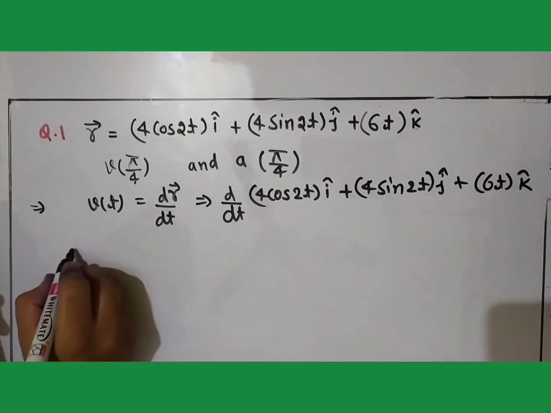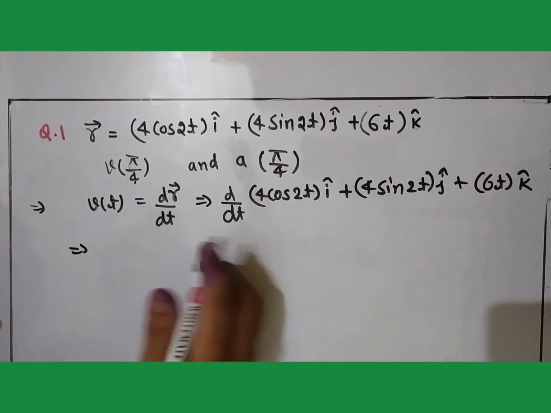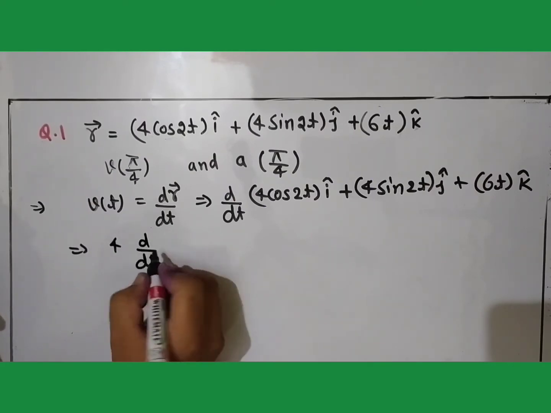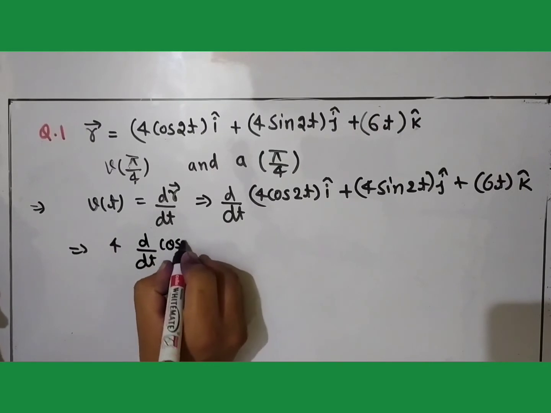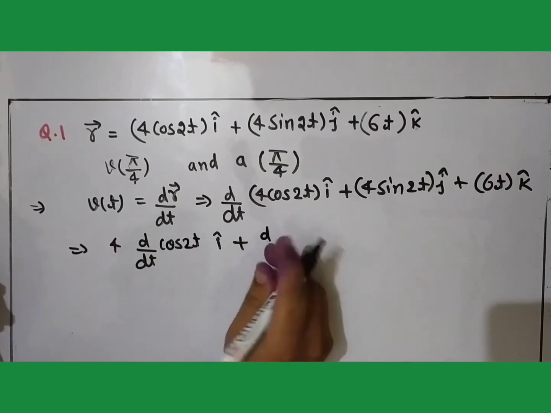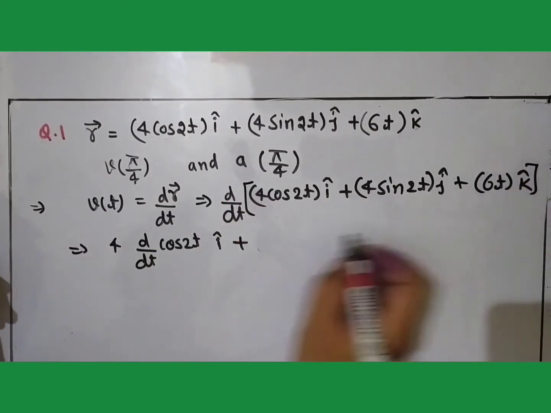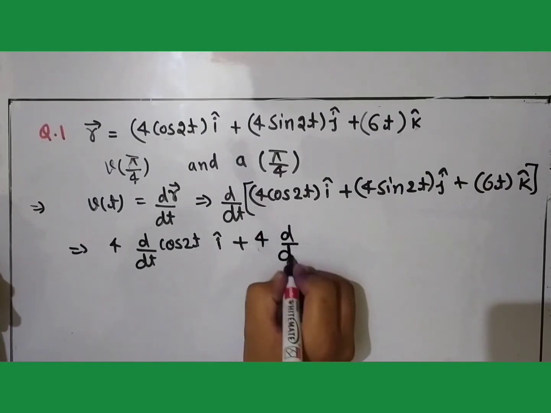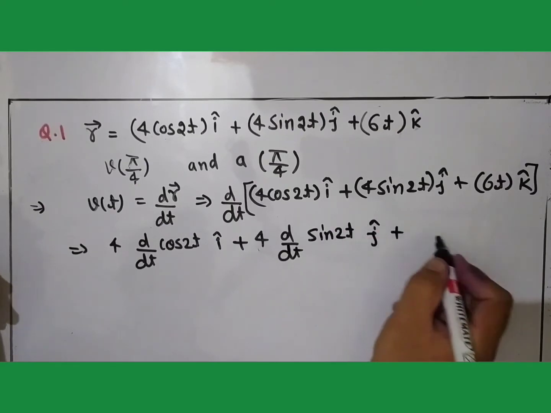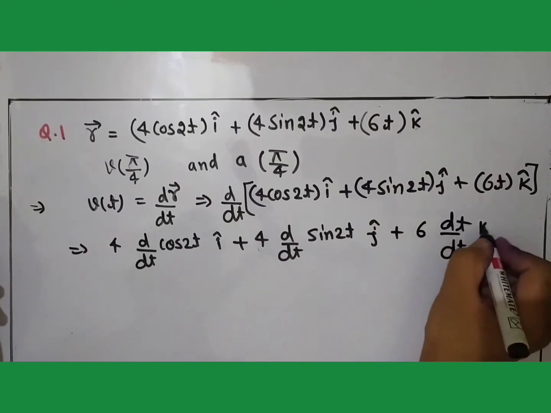So when we differentiate it, it will become 4 cos 2t i cap. So 4 will be outside of the differentiation, and it will be d/dt of cos 2t, and it is along the x-axis. This is the 4 again outside, it will become d/dt of sin 2t, and this is along j cap. Again here 6 is the constant, so it will become d/dt of t k cap.